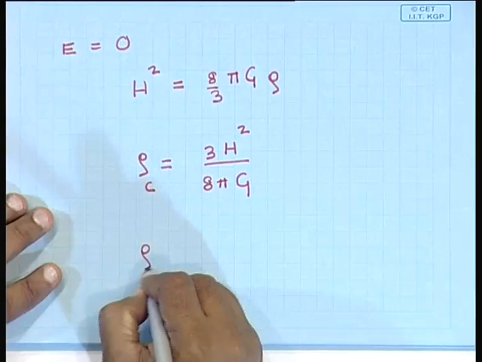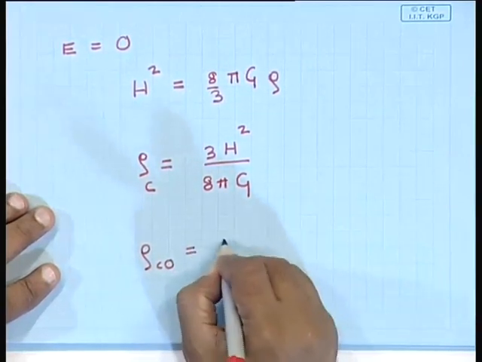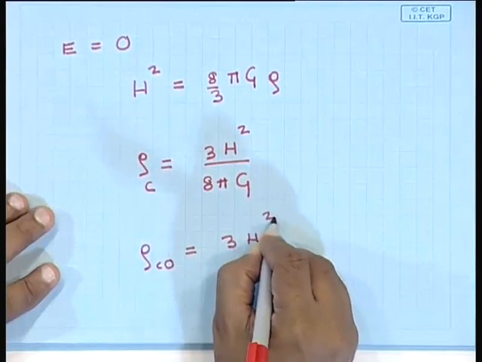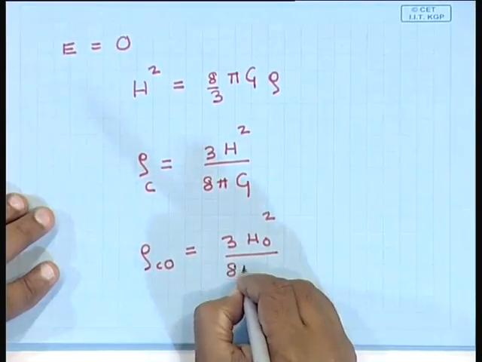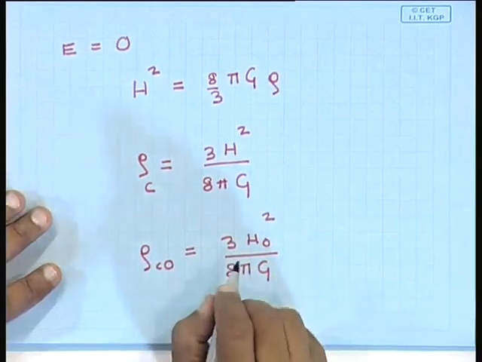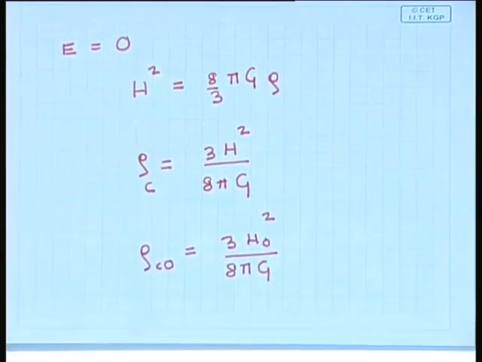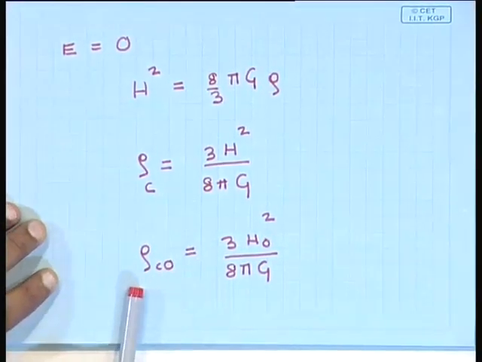So, the present value is going to be rho critical naught, which is 3 h naught square by 8 pi g. Again, I am going to ask you to work out what this number is. If you can measure the Hubble parameter, which has been done, and measuring it is relatively easy, once the value of the Hubble parameter is known, roughly 70 kilometers per second per megaparsec, you also can predict the value of the critical density.